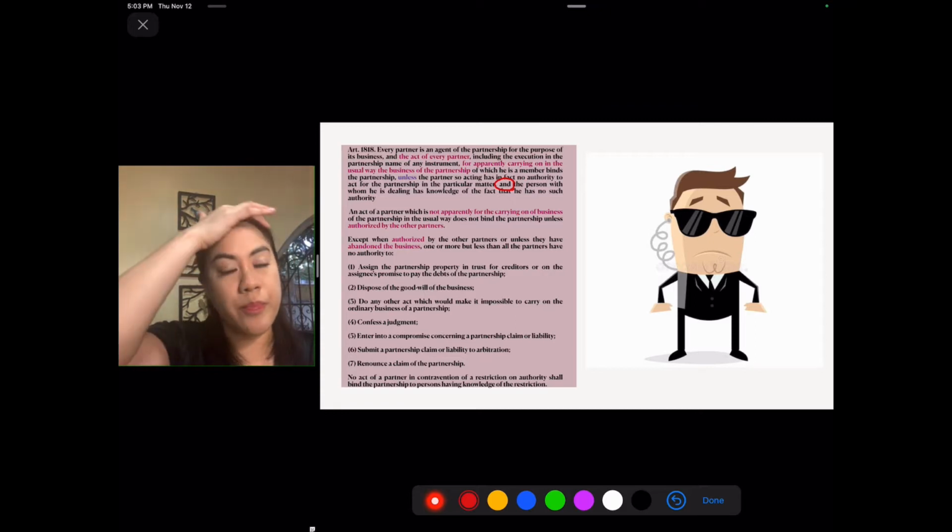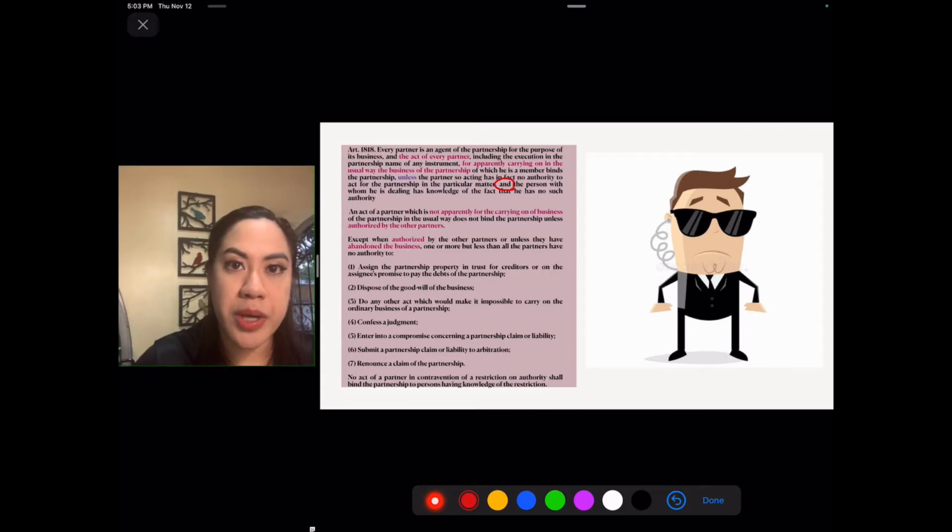So for example, in a partnership where A, B, and C are to sell ube pandesal, as long as A, B, and C are partners of this partnership, each of them can do anything that they want to, as long as it's in relation to the buying and selling of ube pandesal. Now, for people who will be buying from them, whatever orders that they make will bind the partnership as long as it's in the normal way of business.